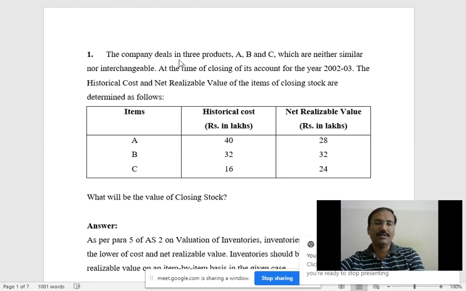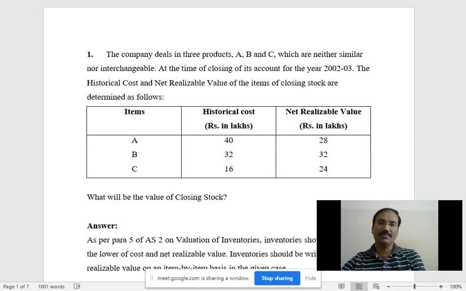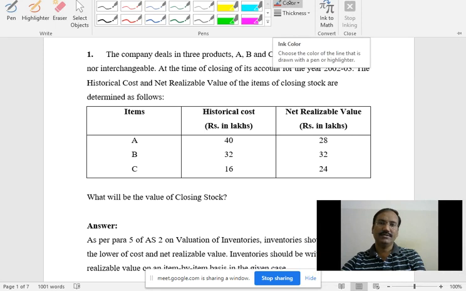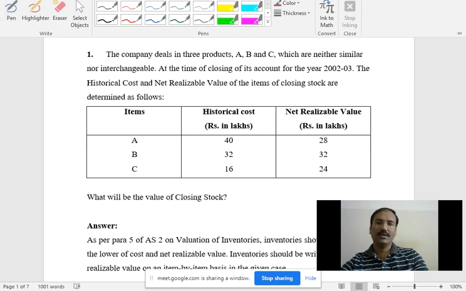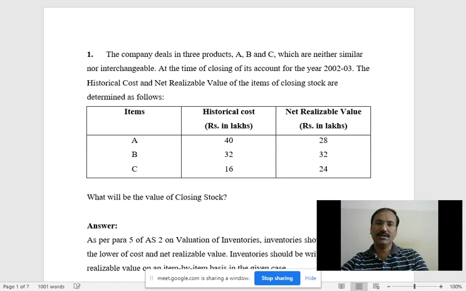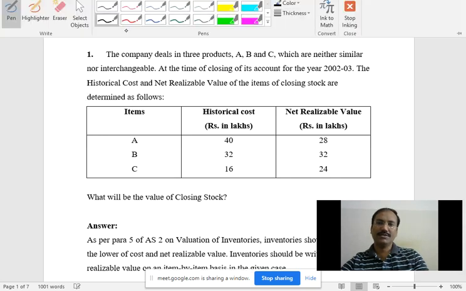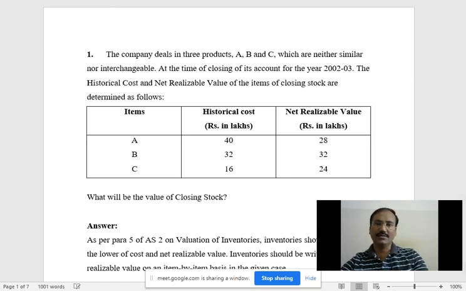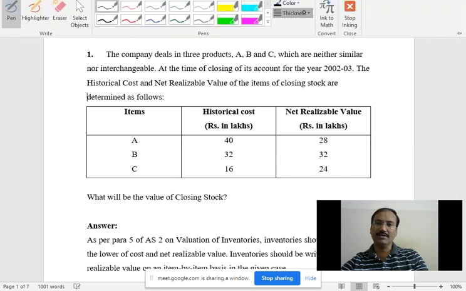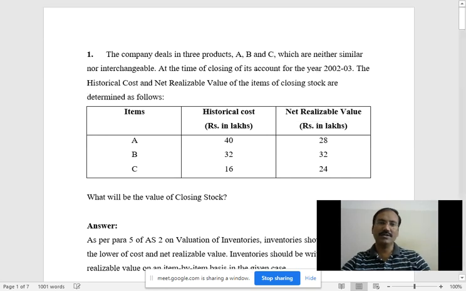The company deals in 3 products. 3 products means 3 items, that is A, B and C. A is one item, B is one item, C is the last item, which are neither similar nor interchangeable. Interchangeable means not to be replaced.